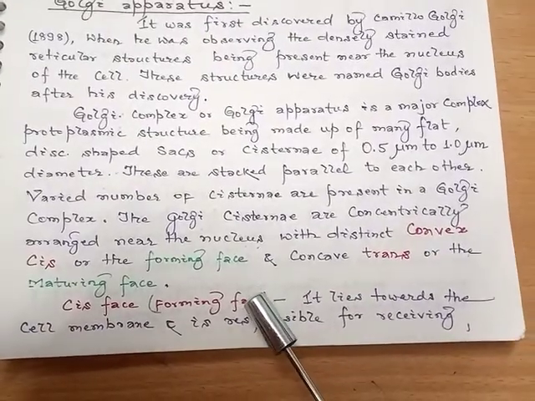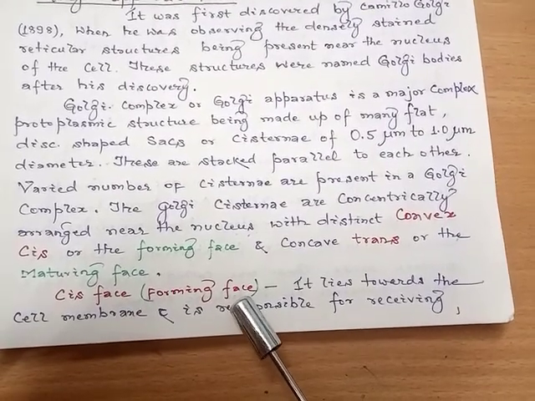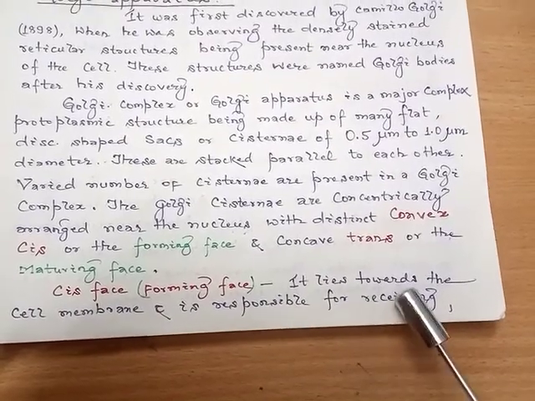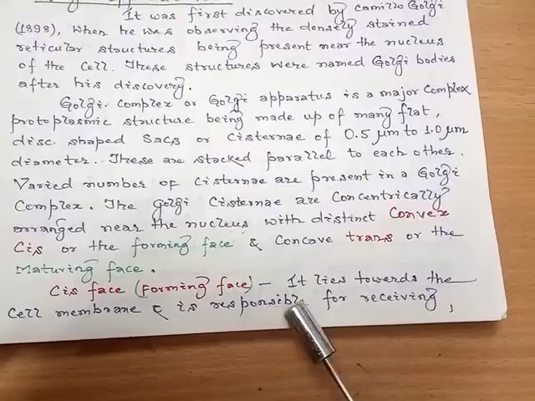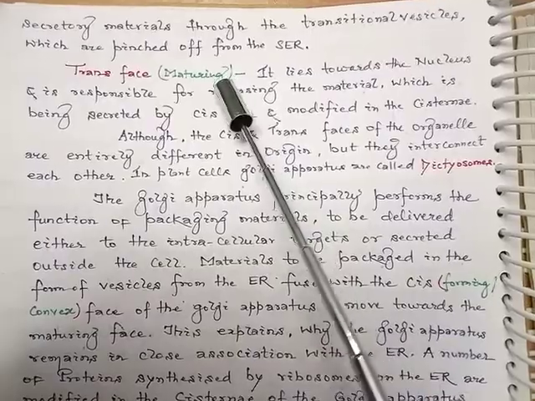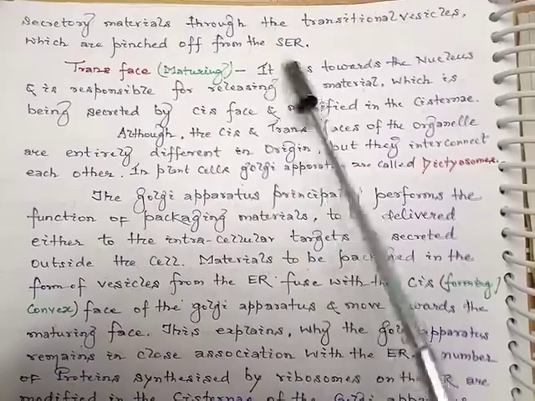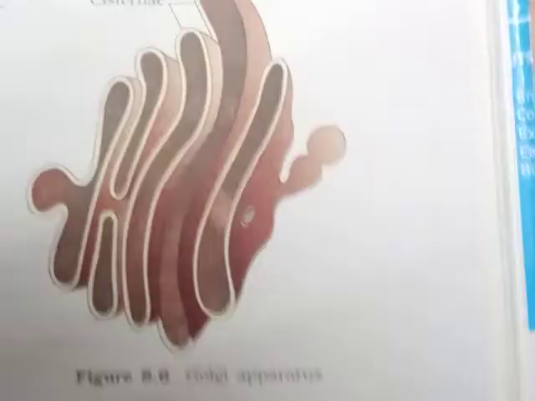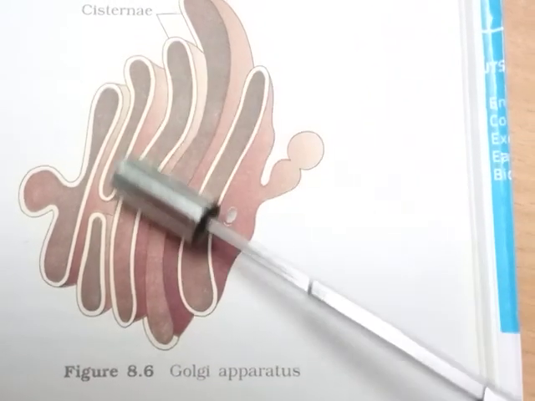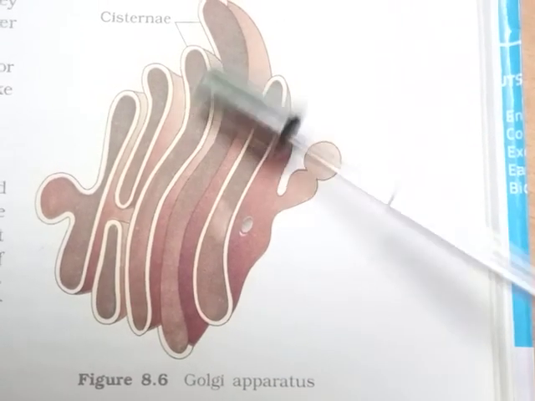The cis face, which is also called the forming face, or the convex face, lies towards the cell membrane and is responsible for receiving secretory materials through the transitional vesicles which are pinched off from the SER. The cis face, which is the forming face or the convex face, faces towards the cell membrane or plasma membrane side.